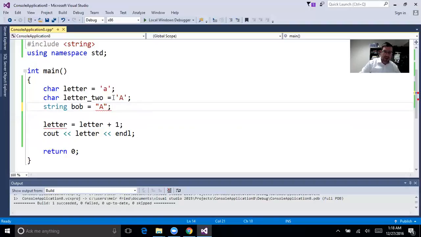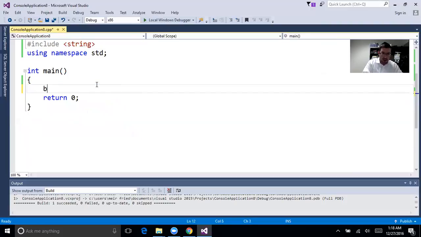Let's make sure this works. It would be different than this A, the way it's saved, because this is actually saved as a string, meaning a long list, an array string of A with the position that says that it's the end of the array in order to tell the difference between those things. So we have that, and that's a string. Okay, that's another data type. So we did int, we did double, and we did char and string, because they're pretty related. Okay, let's see another data type.